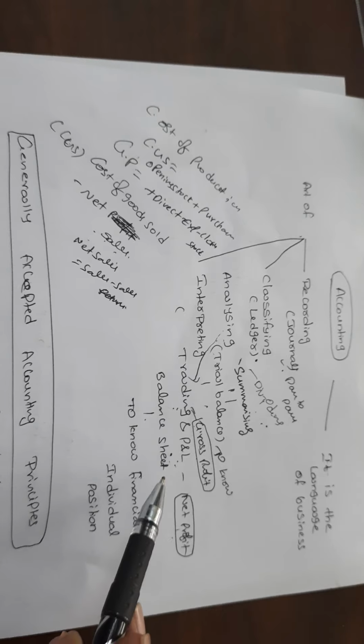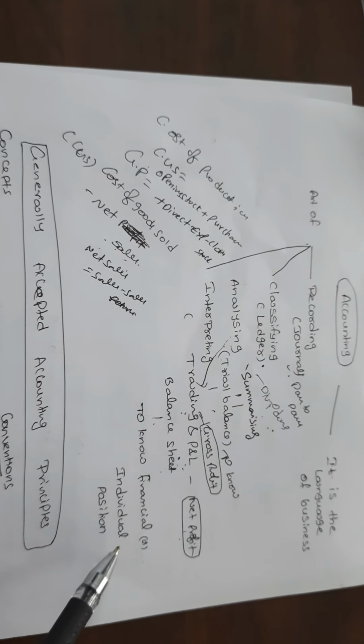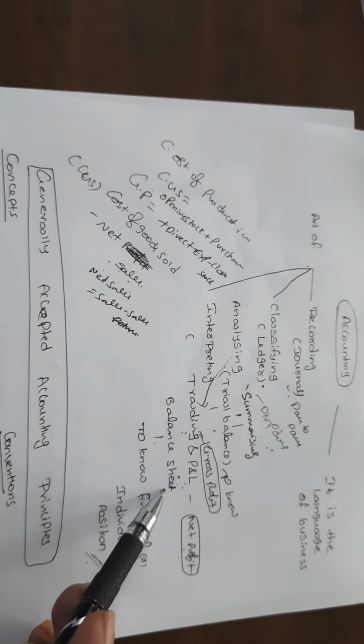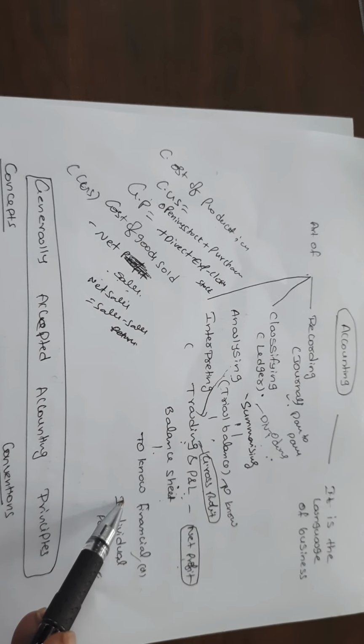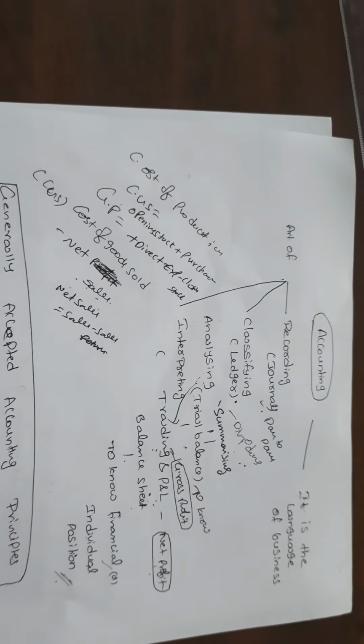Now we move to the balance sheet. What is a balance sheet? To know the financial or individual position, we prepare the balance sheet. If it is a company, we take the financial position. If it is an individual, you know the individual's financial position. So that is the accounting definition or meaning.